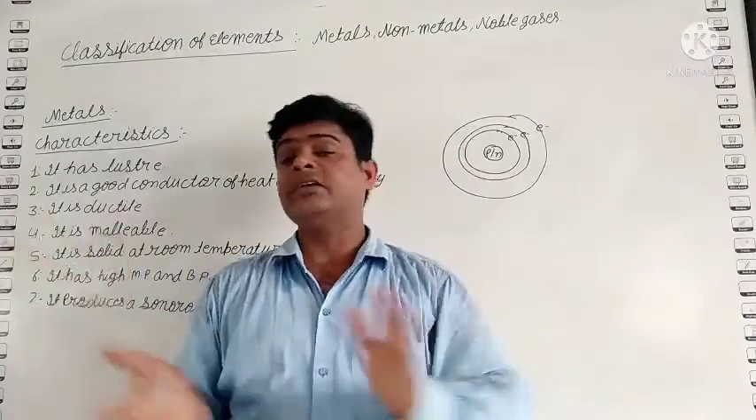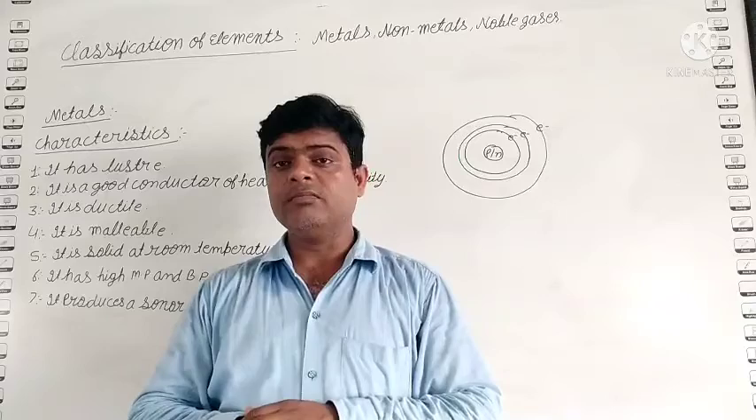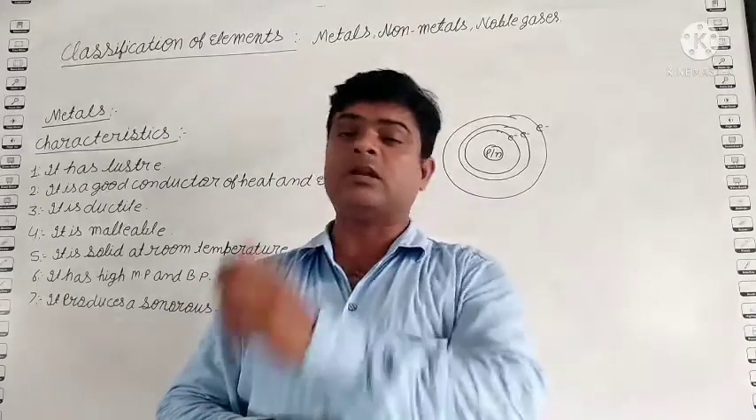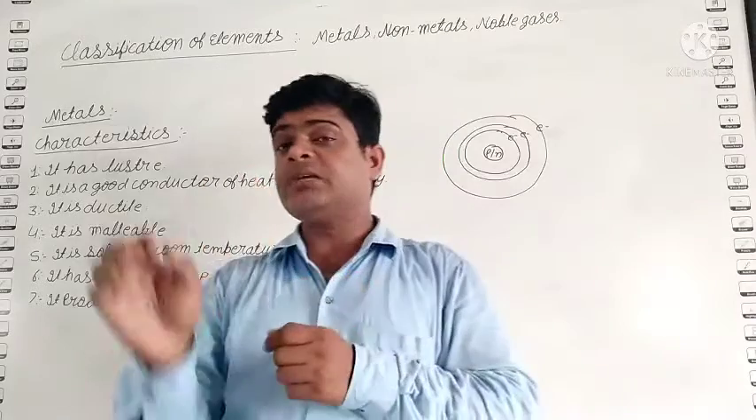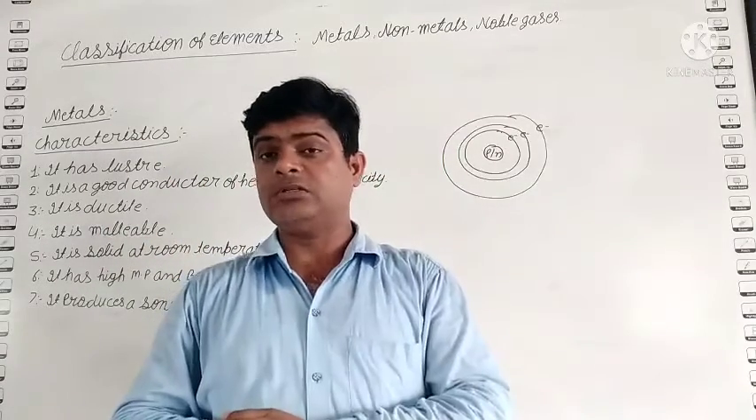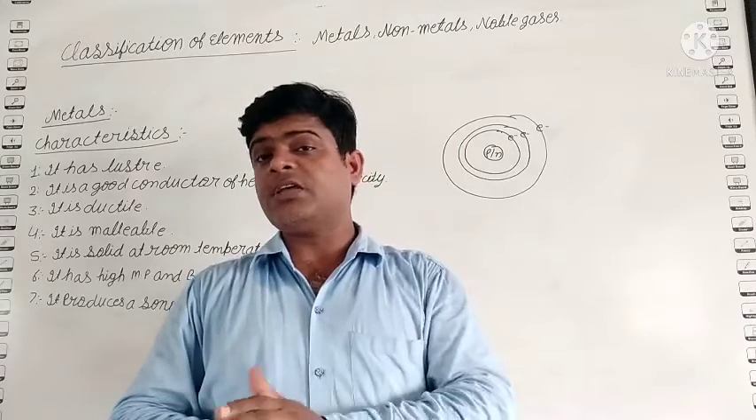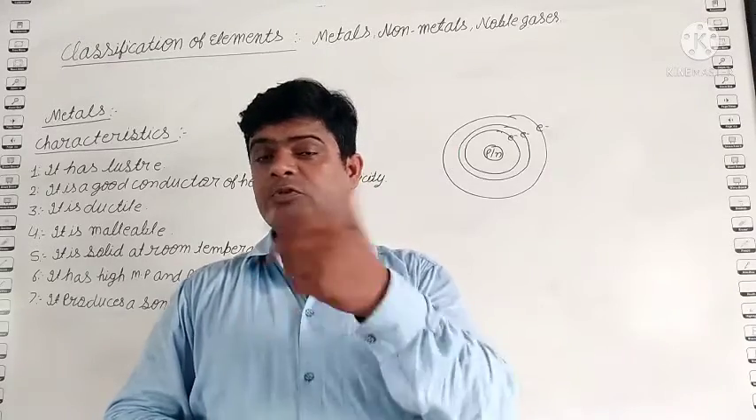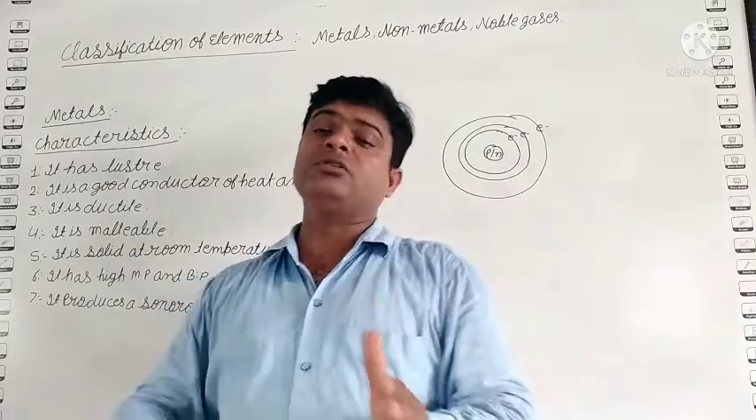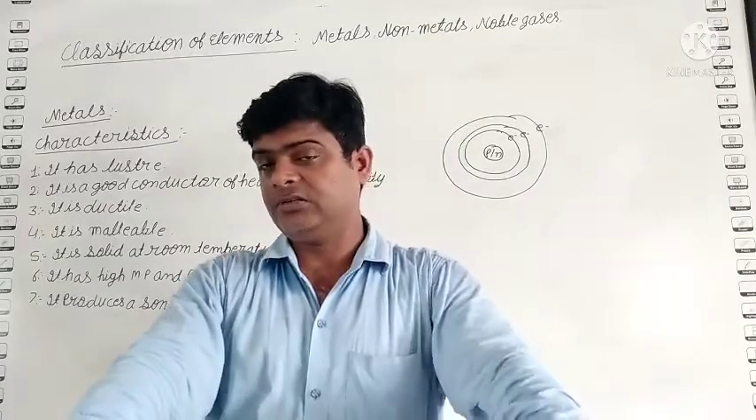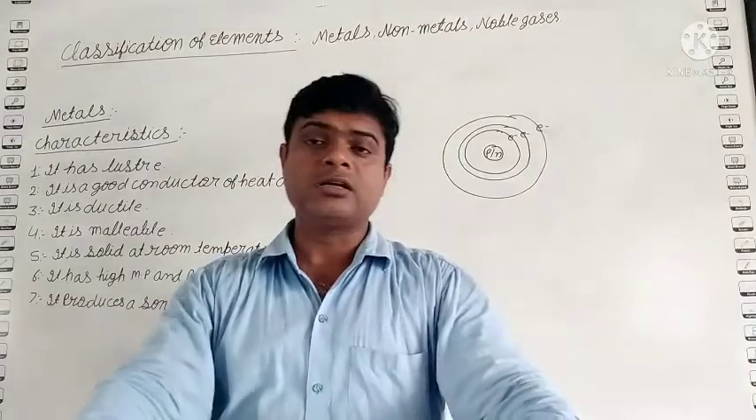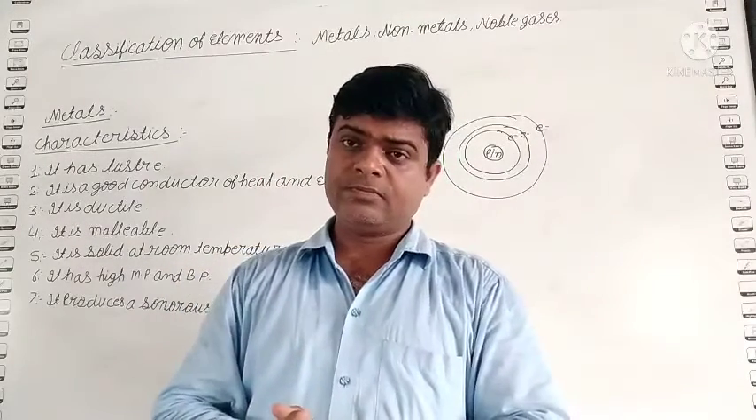Suppose you see an electric wire, it is made of copper. Yes or no? So why is it made of copper? Because copper is a good conductor. Means when electricity passes through the copper, it easily flows from one place to another place. But in place of copper, if you use plastic or wood, is it possible to flow? No, because plastic and wood are bad conductors of electricity. So the second property is that metals are good conductors of heat and electricity. Clear?